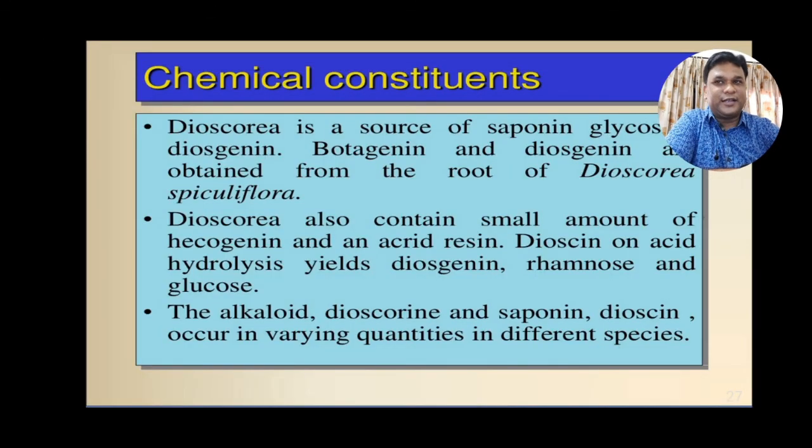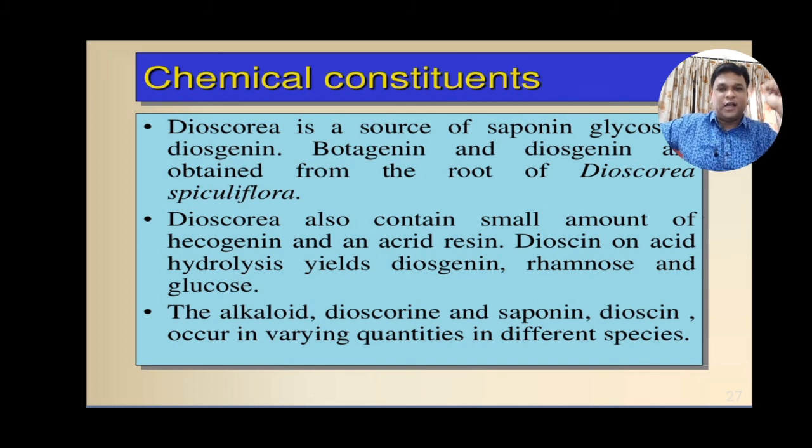Moving over to the next slide, that is the chemical constituents of Dioscorea. Dioscorea is the source of saponin glycosides. It contains diosgenin glycosides, which are botogenin and diosgenin, obtained from the roots of Dioscorea spiculiflora. Dioscorea also contains a small amount of hecogenin, which is an acrid resin.